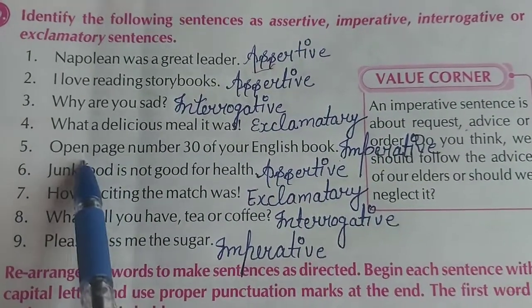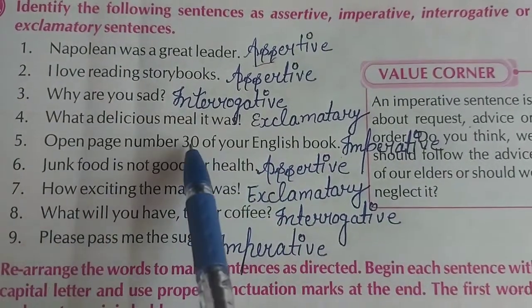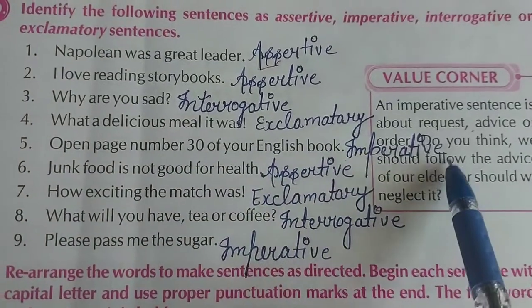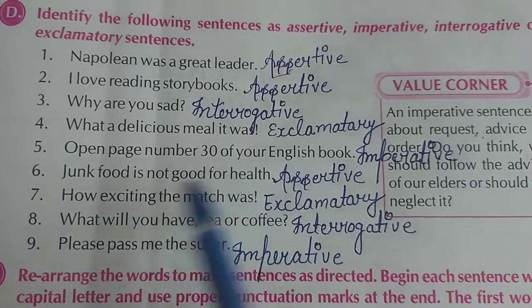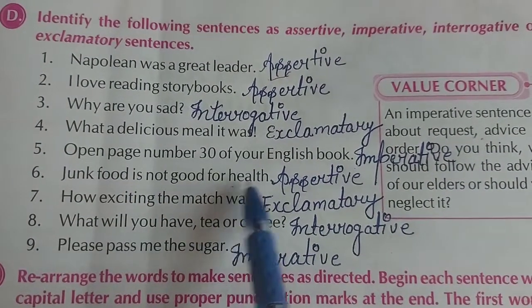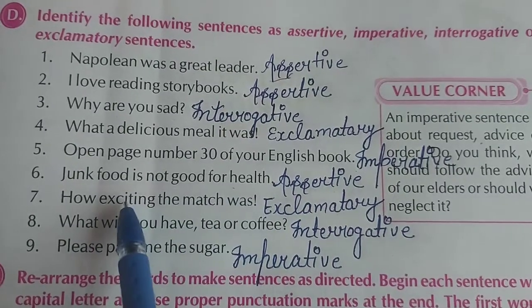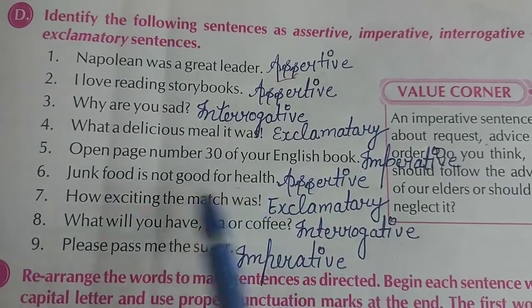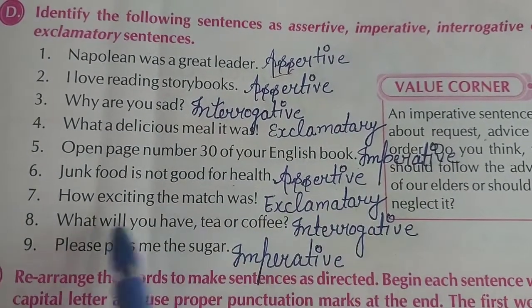Next one is: open page number 30 of your English book. It's a command from the teacher, so it's an imperative sentence. Junk food is not good for health. It's a simple statement, so assertive. How exciting the match was. Here the sentence ends with the exclamation mark, and you are showing your feeling, so it's an exclamatory sentence.